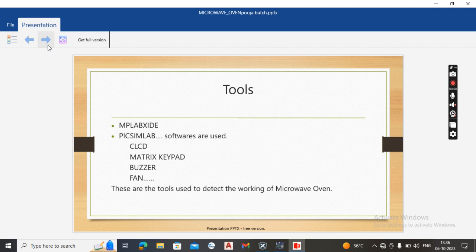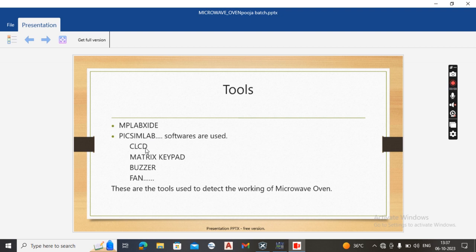Tools. In our project we have used two software tools, MPLAB X IDE and Proteus. MPLAB X IDE is where we develop the code, and we will display it on MPLAB X IDE. Proteus is used to display how the project will work on the software. Both are simulation software.